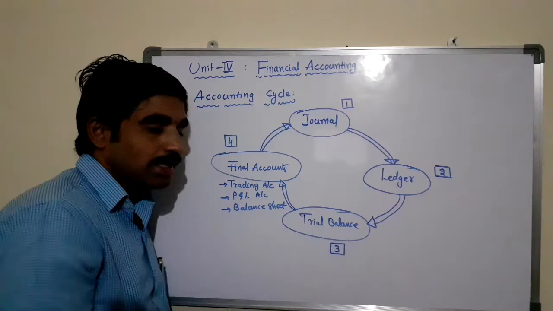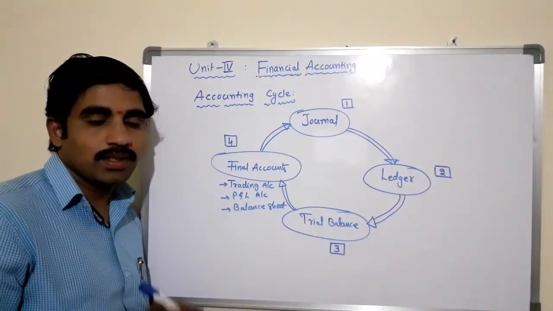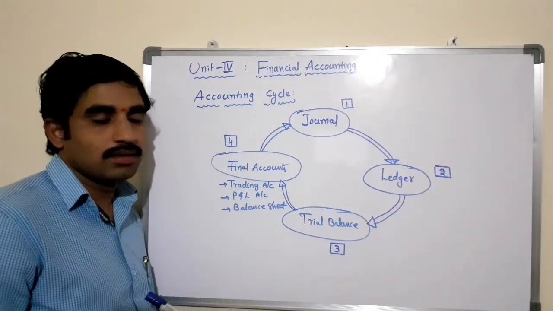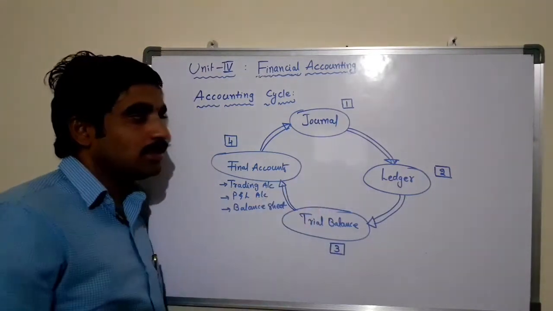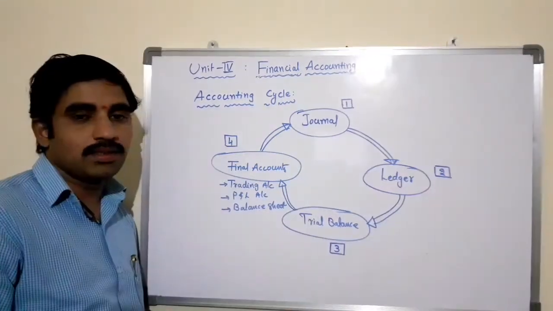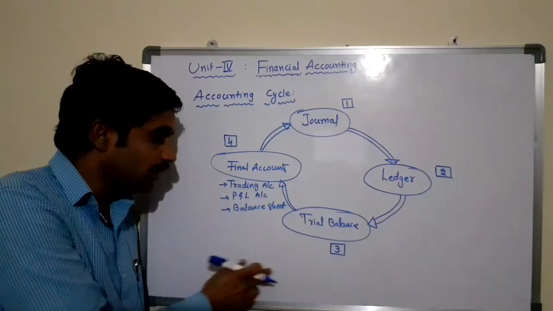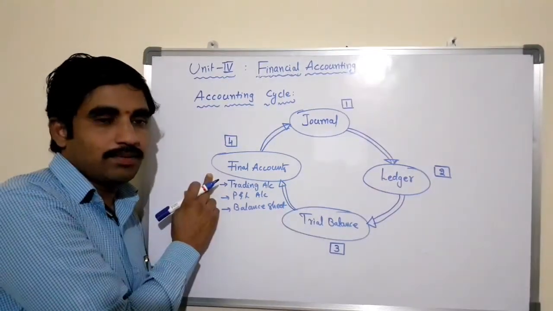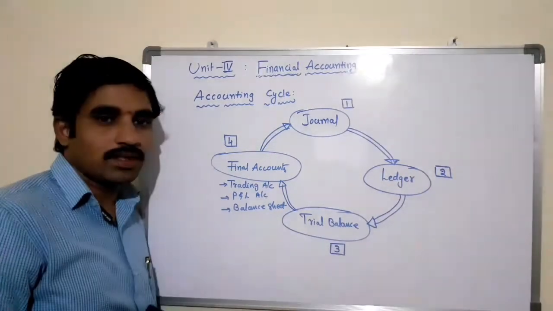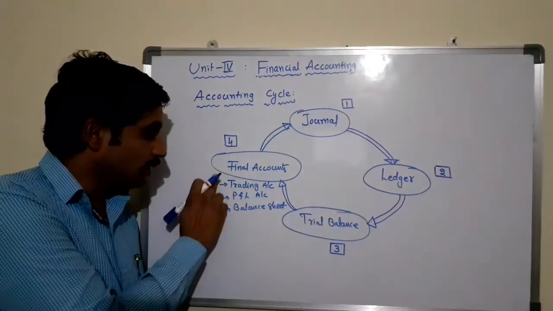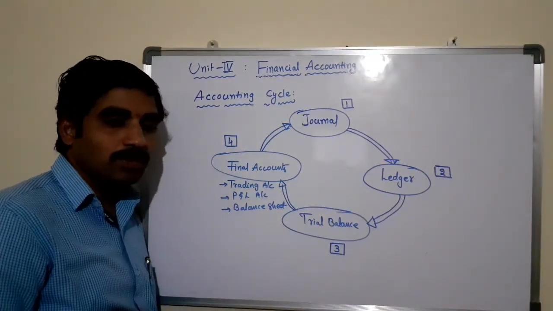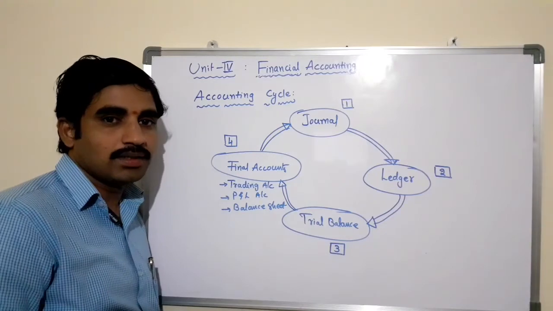So the trial balance is also used to detect the errors that we have made in ledger posting or writing journal entries. Once you have finished the preparation of the trial balance, we will move to the final accounts, where we prepare the trading account, profit and loss account, and the balance sheet.